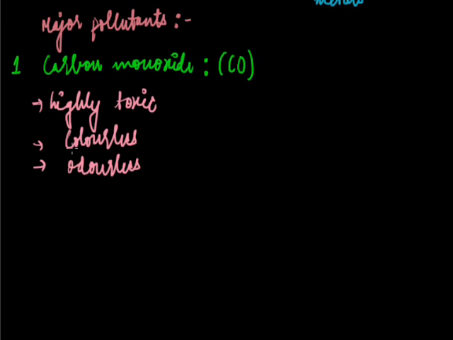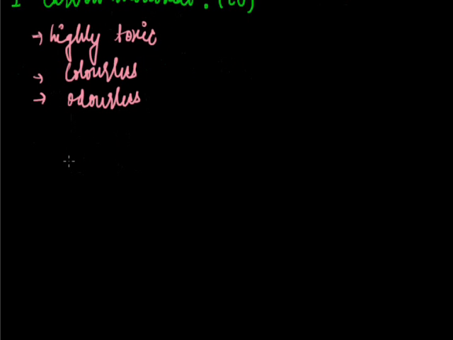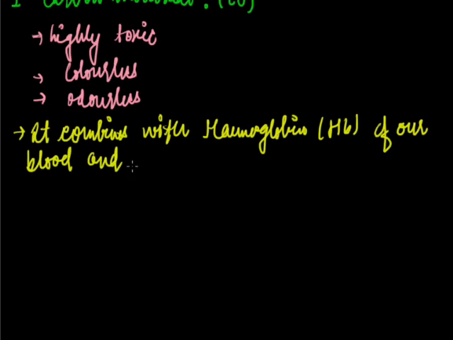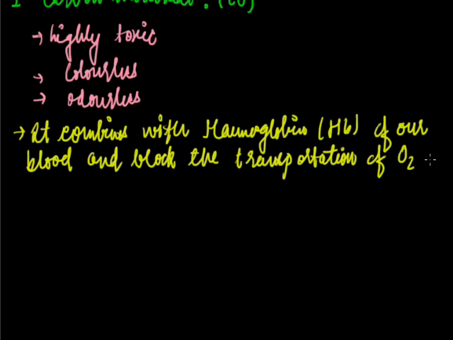The most harmful effect of this carbon monoxide is that it combines with the hemoglobin, that is Hb, of our blood, and blocks the transportation of oxygen gas.